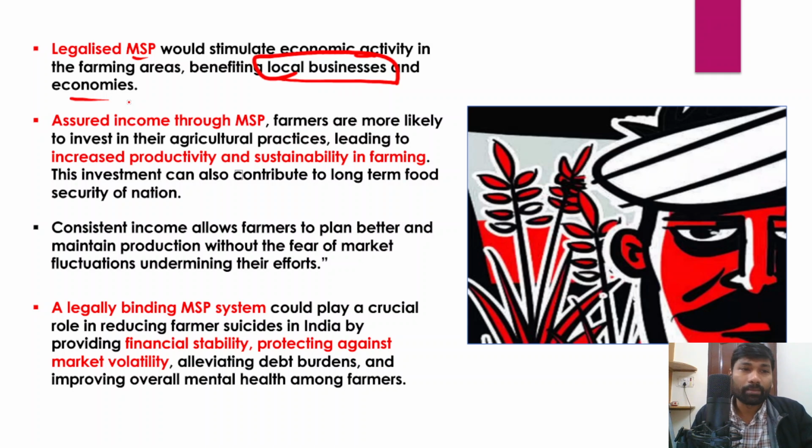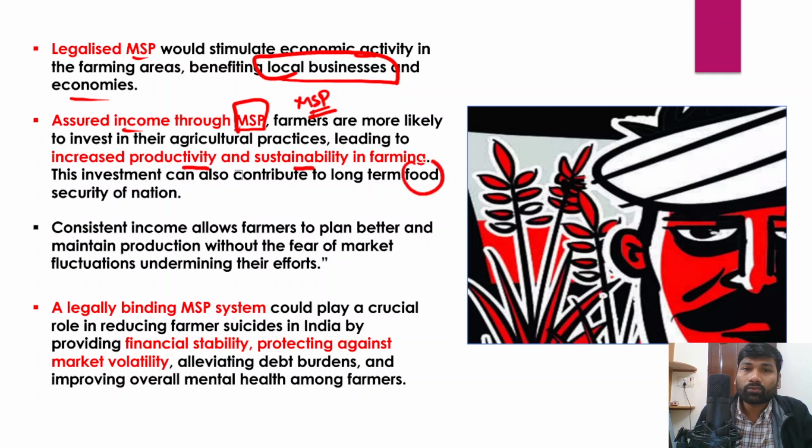It would also result in assured income through the minimum support price, and more likely farmers would invest in agricultural practices, and that would further increase productivity and sustainability in farming as well, right?